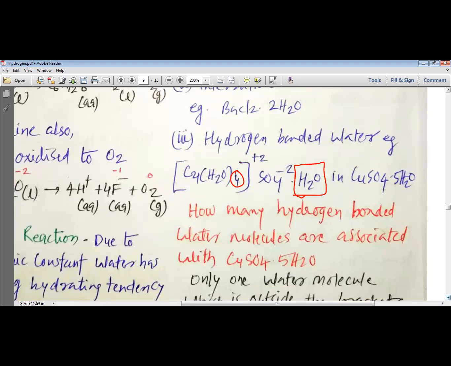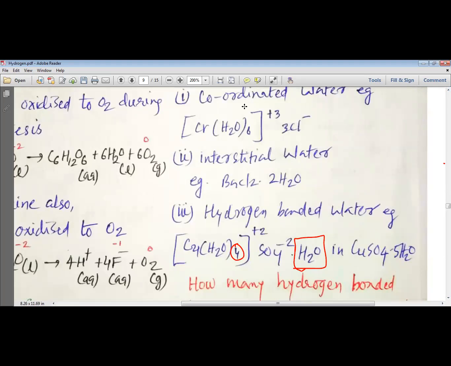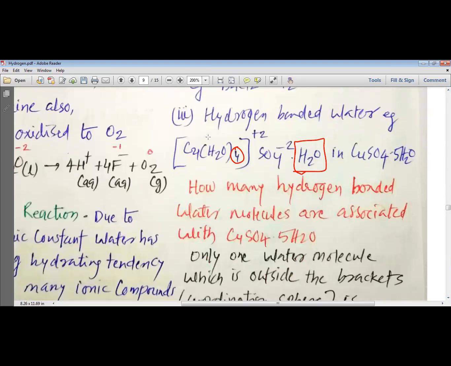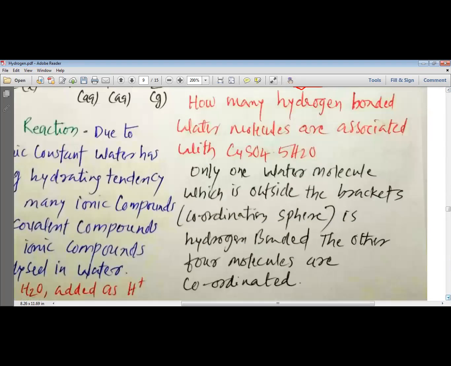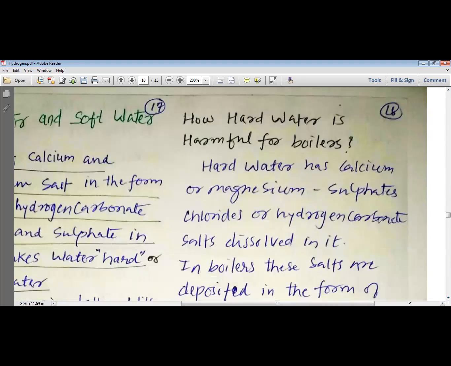So you can see that water molecules can be added in 3 different ways: either coordinated, or as interstitial water molecules, or in the form of hydrogen bonded water. Now let's move and understand the next part of this chapter.